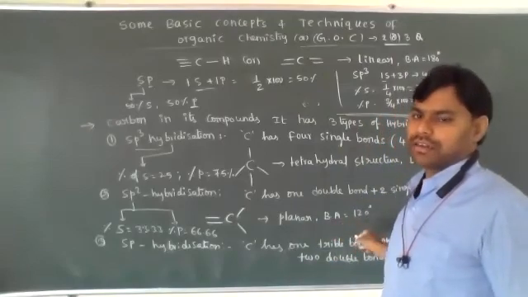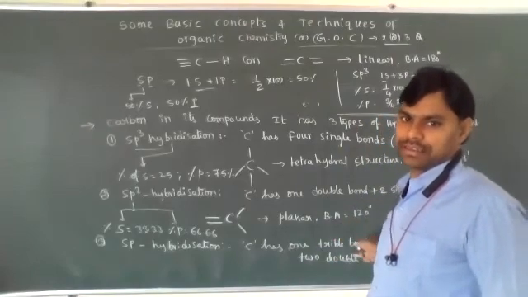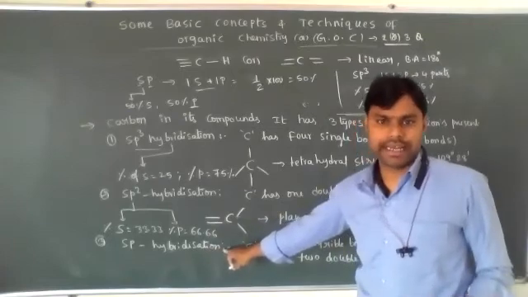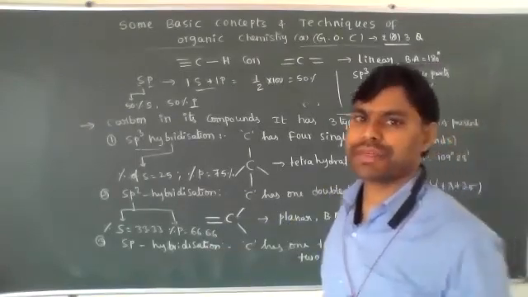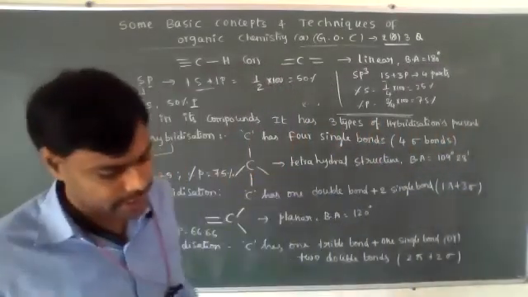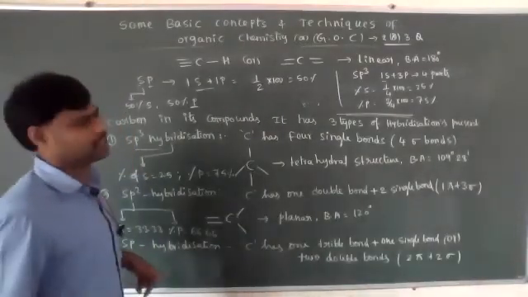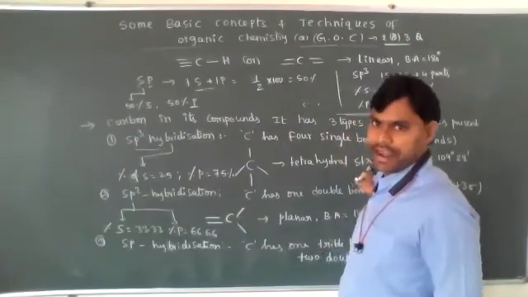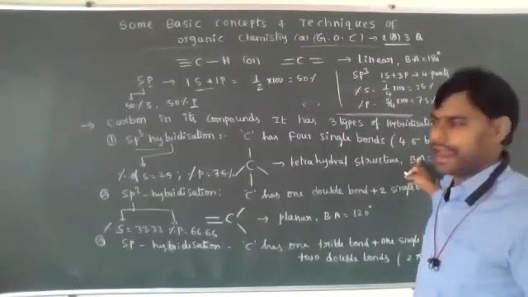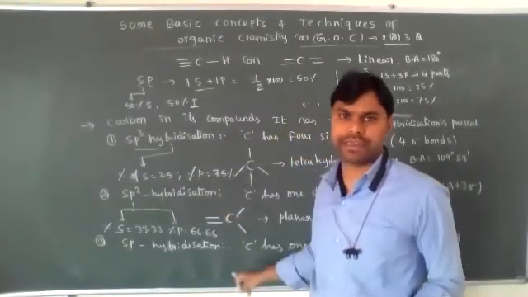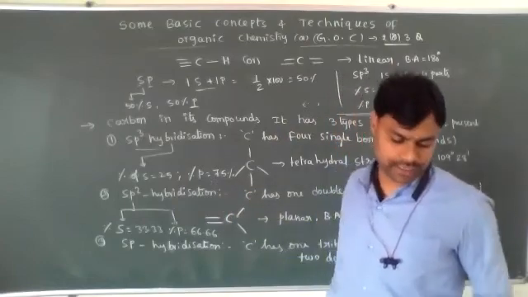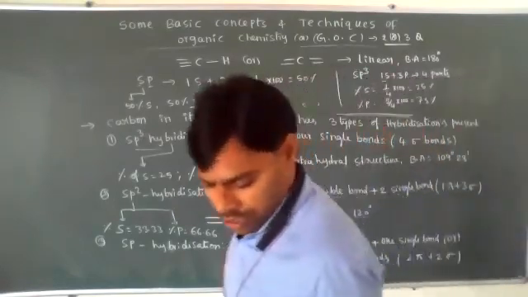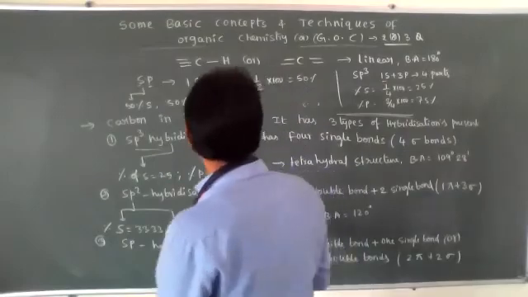One triple bond or two double bonds around the carbon means sp hybridization. Regarding that, I explained the structure, the bond angles, and the percentage of S and P values. Okay students, now a very important point.